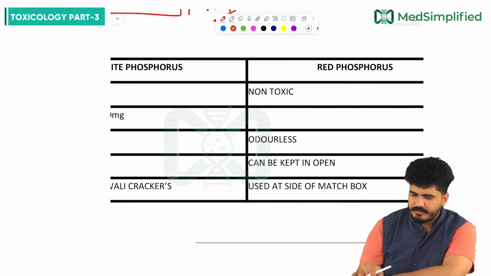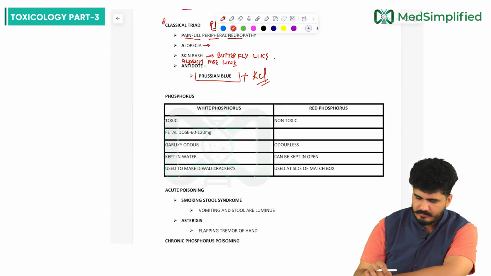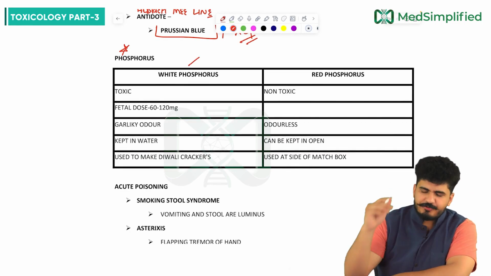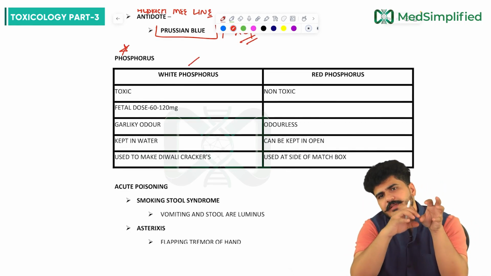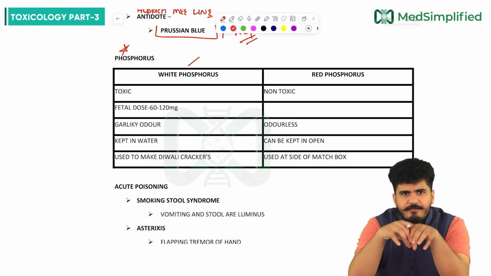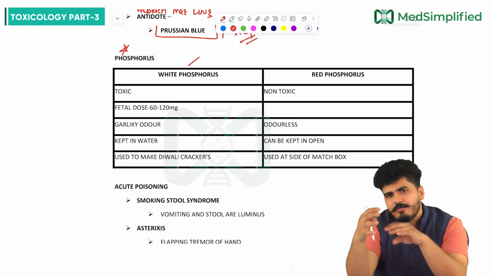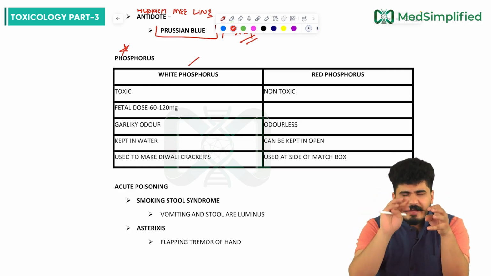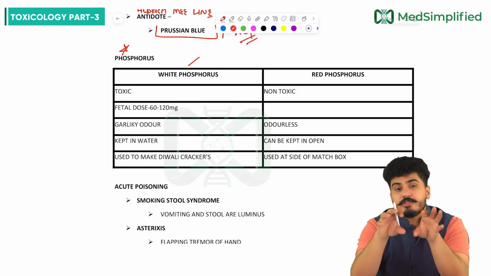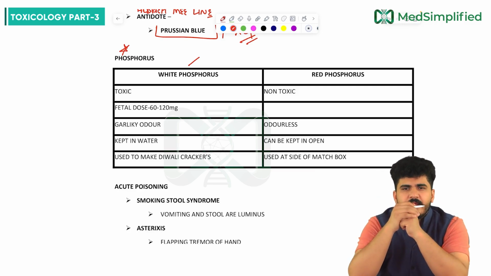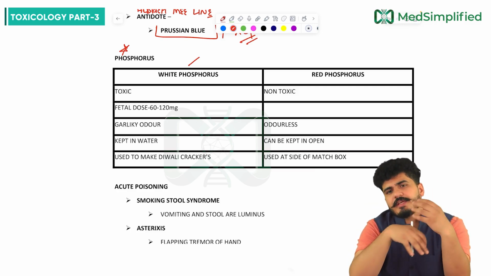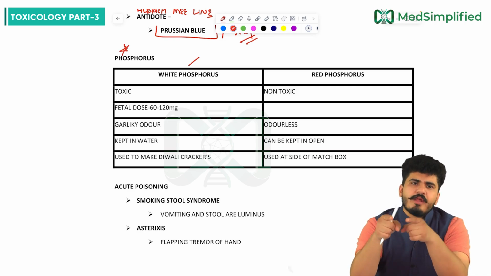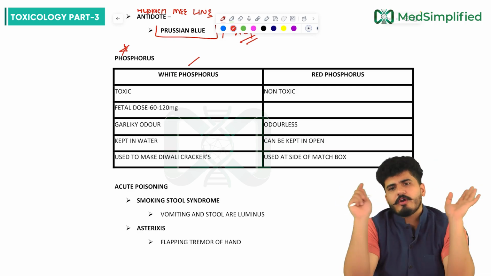Now we move on to the very next topic. This very next topic is what, sir? Your phosphorus. So 2 types of phosphorus are there. One is white phosphorus, another is red. Sir, this white phosphorus is toxic and red phosphorus is non-toxic. If we talk about white phosphorus, remember white phosphorus is used to make Diwali crackers, and red phosphorus, which is non-toxic, is used at the side of the matchbox. Now, the toxic one will have the smell and the non-toxic one will not have the smell.